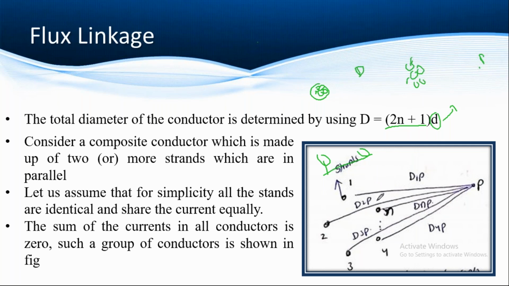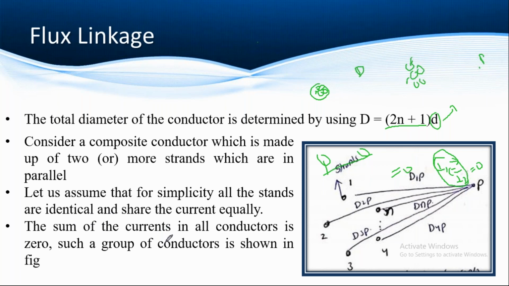According to KCL, the sum of all currents in the conductors is equal to 0. Such a group of conductors is shown in the figure. See, if the currents are equal, then the sum of currents is equal to 0, right? Suppose I take two currents flowing, I1 and I2. If both currents are the same but the flow is in different directions, the sum will come to 0. So this is possible when the strands are all equal and carrying equal currents, then only the sum of the currents becomes 0. So this is the initial condition for the assumptions.